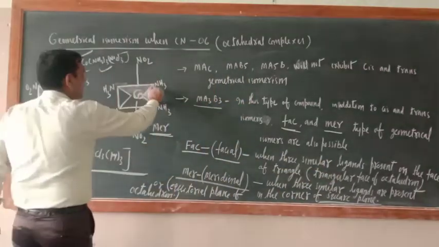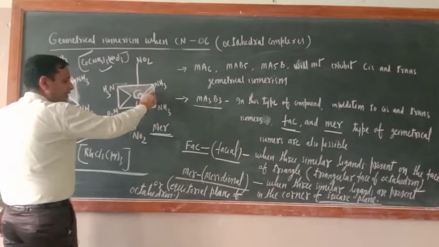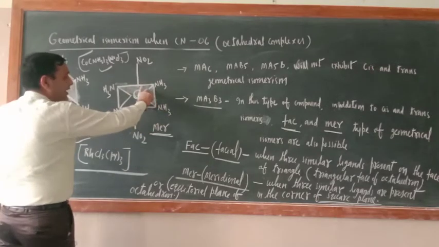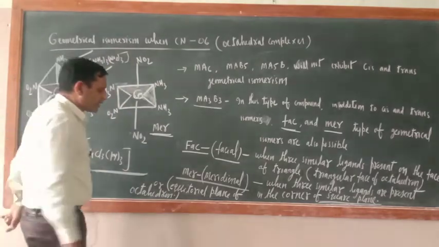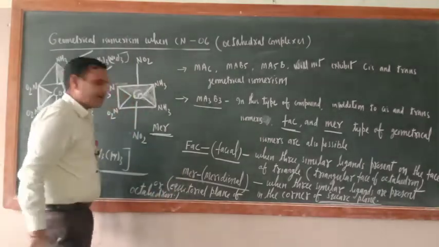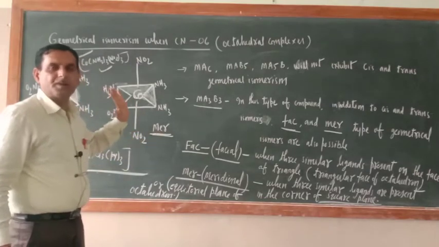So this is square corner of square plane 1 2 3, or same thing can be told as equatorial plane of octahedron. This is known as MER. What is this one? MER or meridional, okay. So I hope that you have got this one.